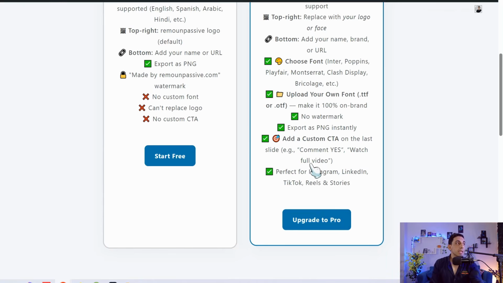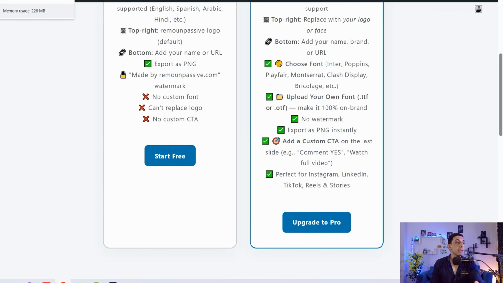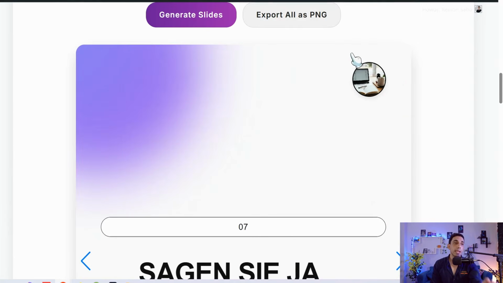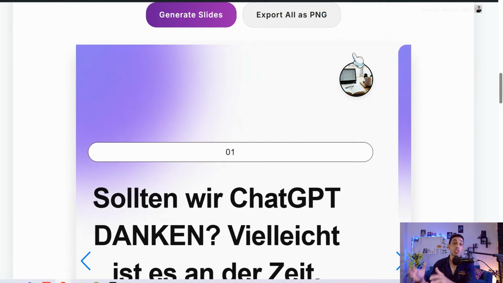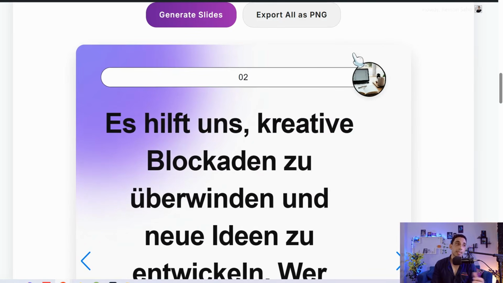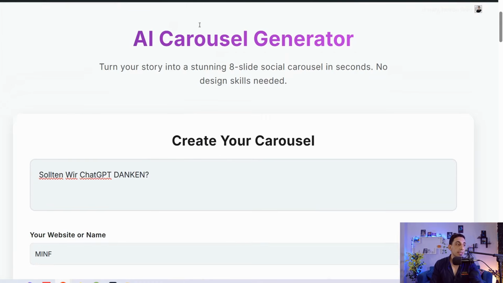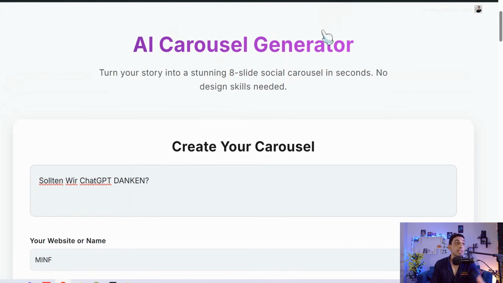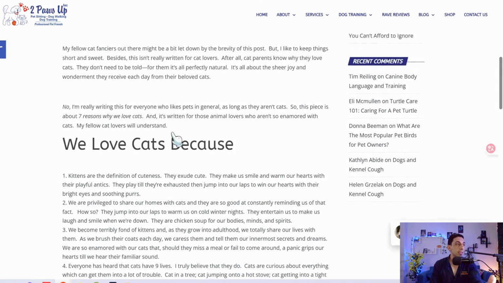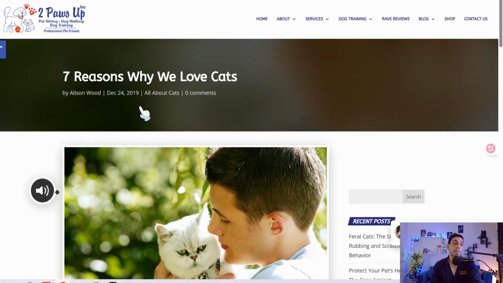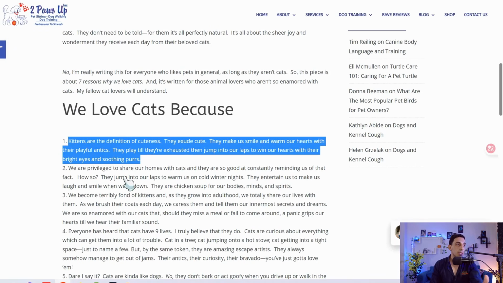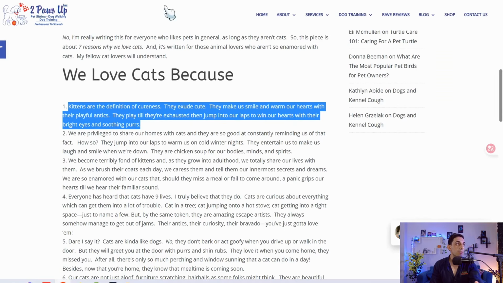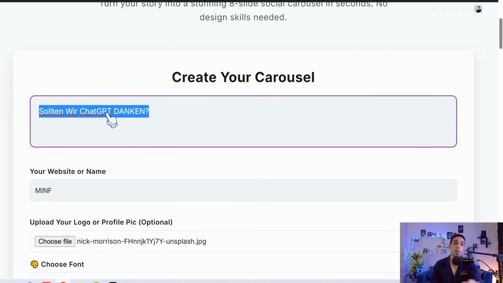Or even better, here you can try this amazing tool by converting the paragraphs from your article, and you can do that for all your paragraphs and get more traffic to your original website or your original blog post. So that way you can insert your paragraph in this box. For example, if you head over to this blog post, that article talks about 7 reasons why we love cats, and here we can take this paragraph or this one, and so on, copy that and go to RemoCarousel, where we can insert your own paragraph that will be converted to your carousel post just in a snap.